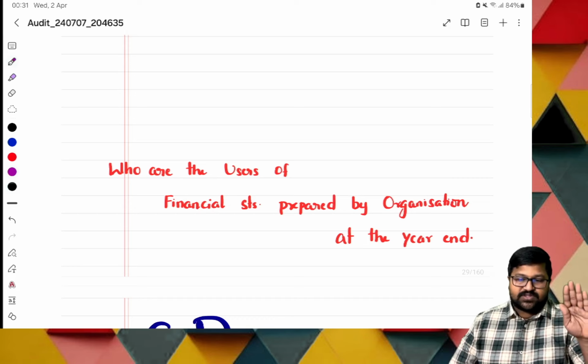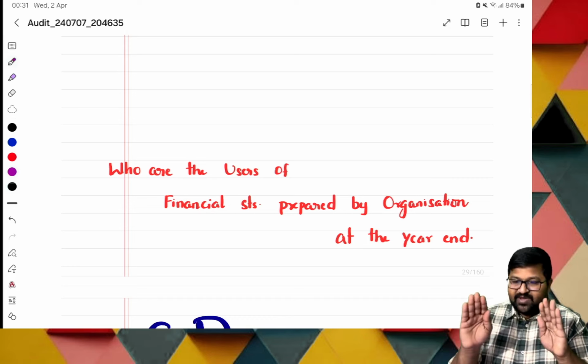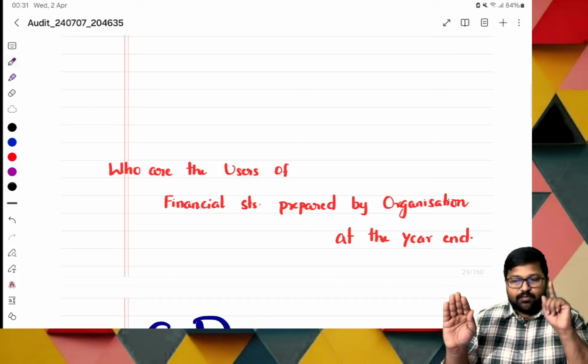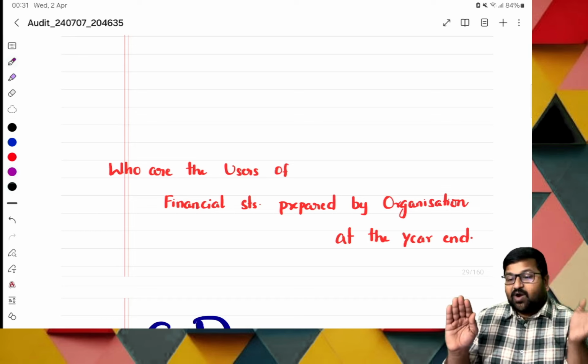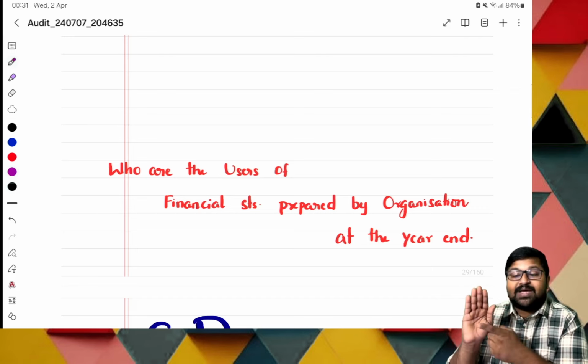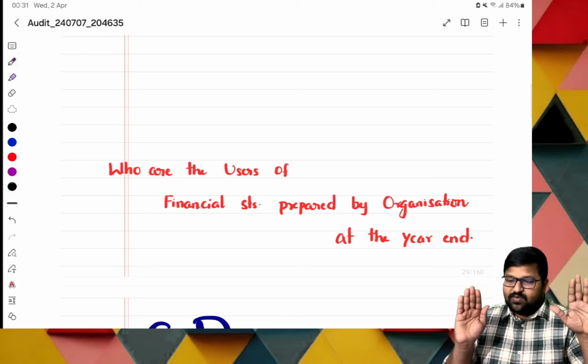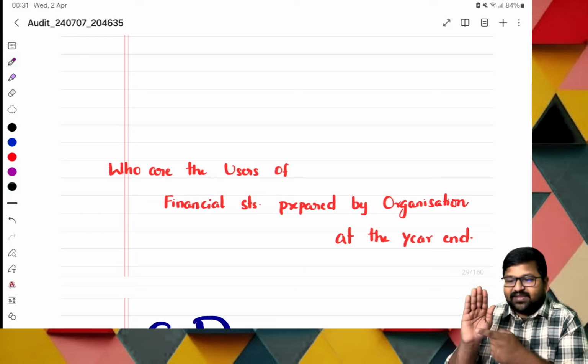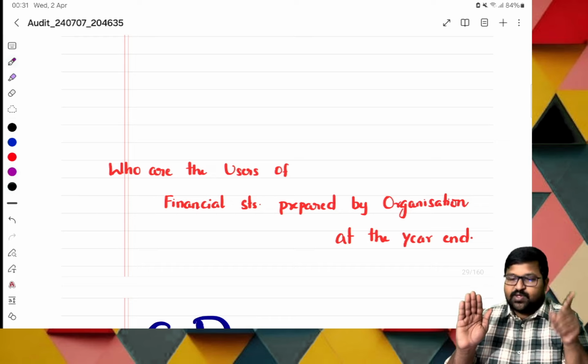The books of accounts are the first part. From them we are preparing what? Financial statements. Books of accounts are prepared because we cannot remember all the transactions, so we need books of accounts. From them we prepare financial statements, which are a summary of the entire books of accounts. There are n number of books of accounts, and for them, it is a summary. This summary is used by whom? Users. Who are the users?